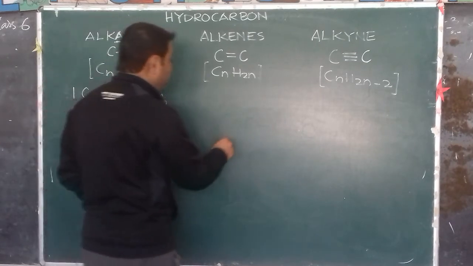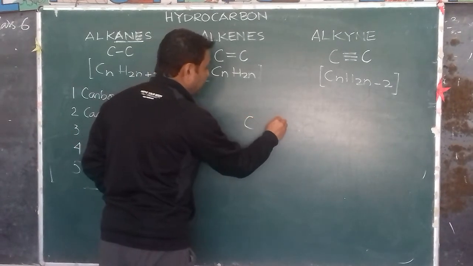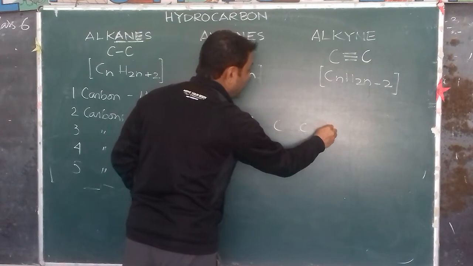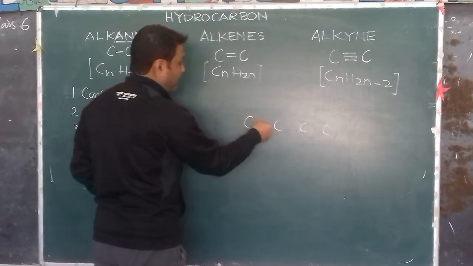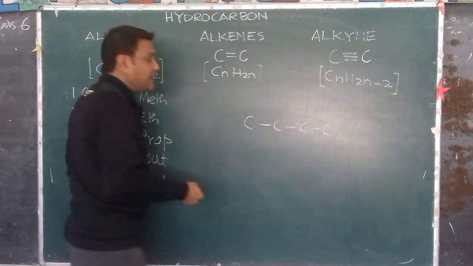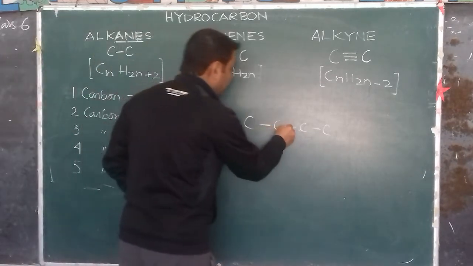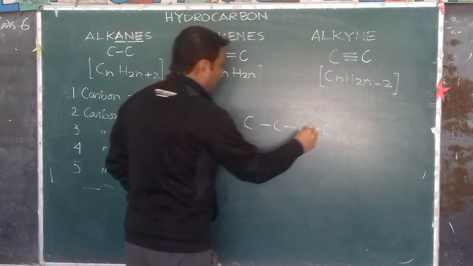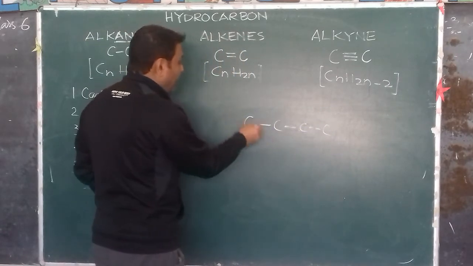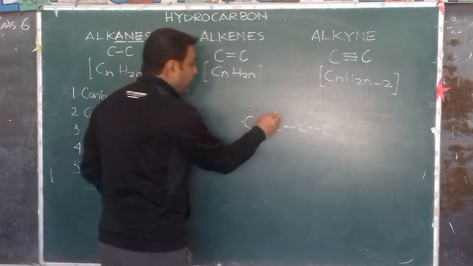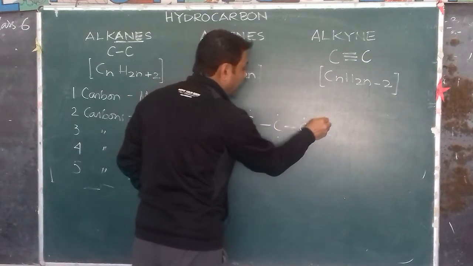Structure of butane. Bute means how many carbons? 3 was prop. Now bute means 4. And since it is ane, alkane, there are single bonds between all the carbons. Now, similarly, how many electrons are free here? 3 here, 2 here, 2 here, and 3 here.